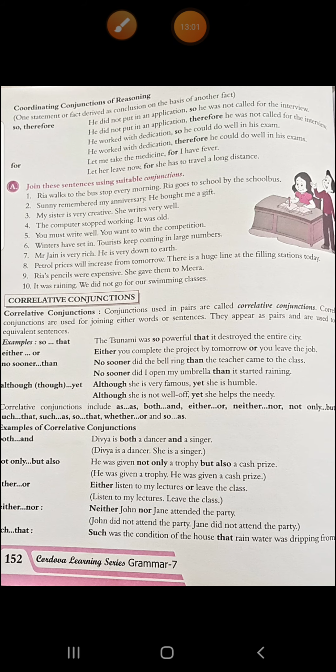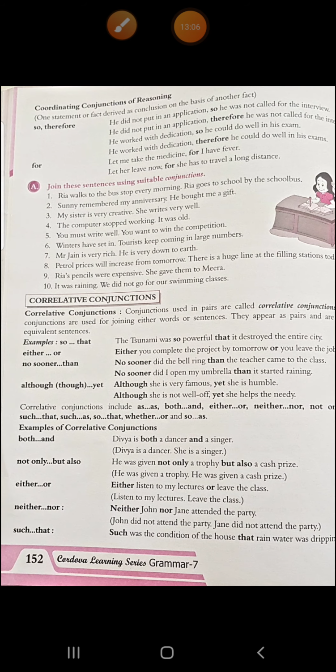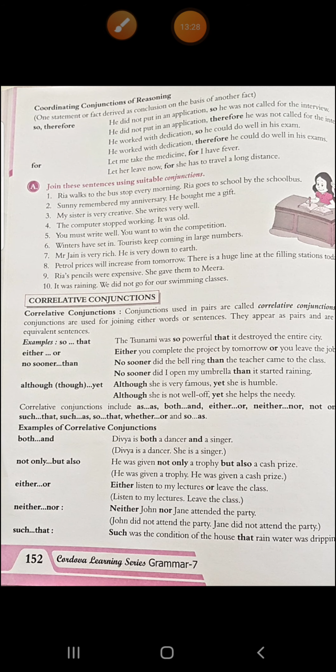Other examples are as, both and, either or, neither nor, not only but also, such that, such as, so that, whether or, and so as. Now see, for both and, Divya is both a dancer and a singer. You can see how it is framed with this sentence given in bracket. Then not only but also, he was given not only a trophy but also a cash prize. Then either listen to my lectures or leave the class. Neither John nor Jane attended the party.